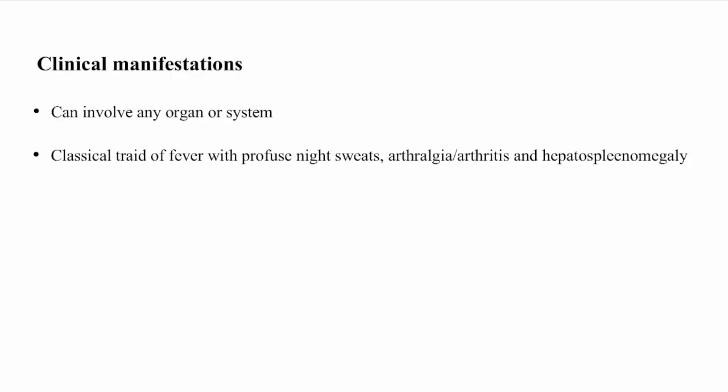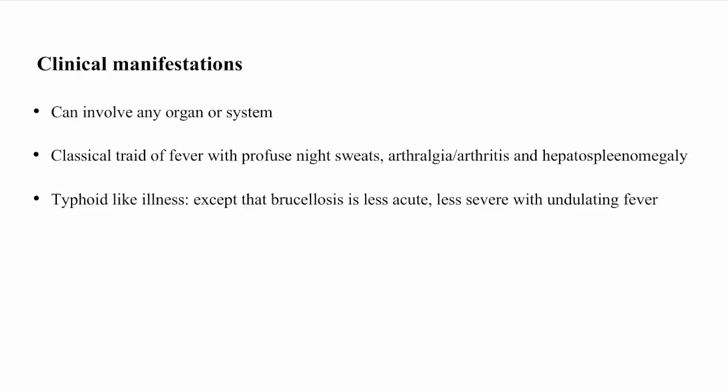The clinical manifestations can involve any organ or system. The classical triad of fever with profuse night sweats, arthralgia or arthritis, and hepatosplenomegaly is seen. A typhoid-like illness is common, except that brucellosis is less acute and less severe than typhoid, with undulating fever in contrast to the step-ladder fever in typhoid.